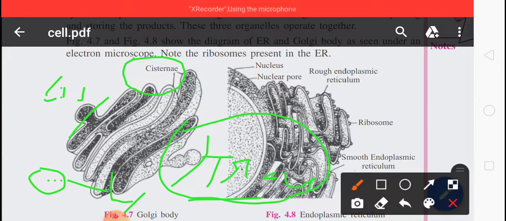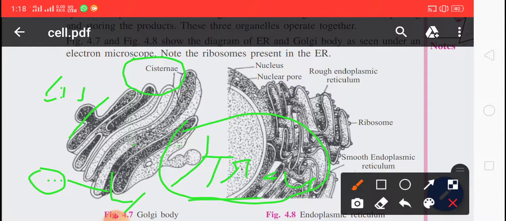In the plant cell, Golgi apparatus consists of several freely distributed subunits called dictyosomes.